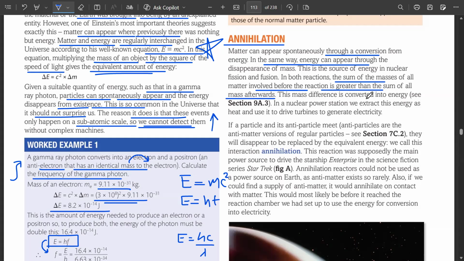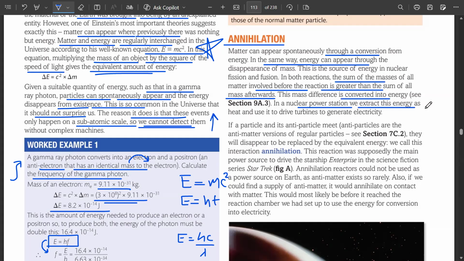This mass difference is converted into energy, and in a nuclear power station we extract this energy as heat, और फिर हम उस heat से steam बनाते हैं ना, वो steam जो है that is going to run the turbines, और वो turbines फिर generator को चलाती हैं that produces ये एक electricity.